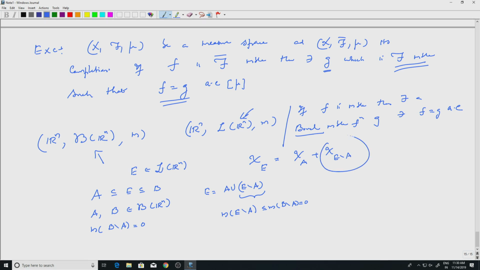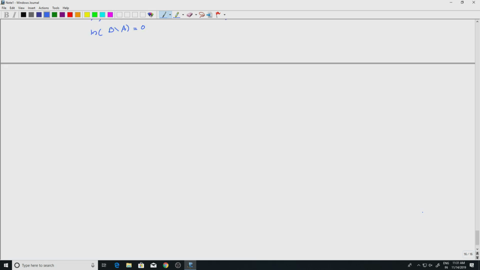But this is a function which is 0 almost everywhere, because its measure is 0. So chi E will be equal to chi A almost everywhere, but chi A is Borel measurable, because A is a Borel set.